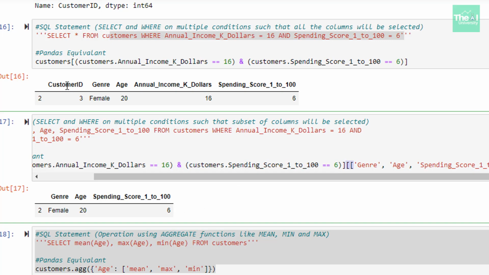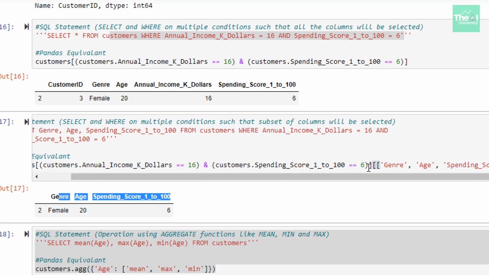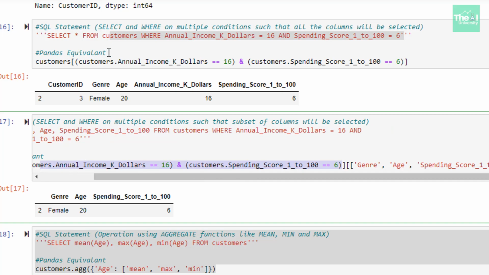So instead of all the columns, I just printed only three columns meeting this particular condition. The condition is the same as above, but the only difference is that I am printing only three columns here. Here I have all the columns.